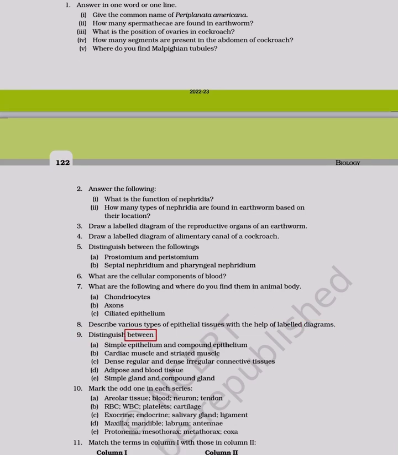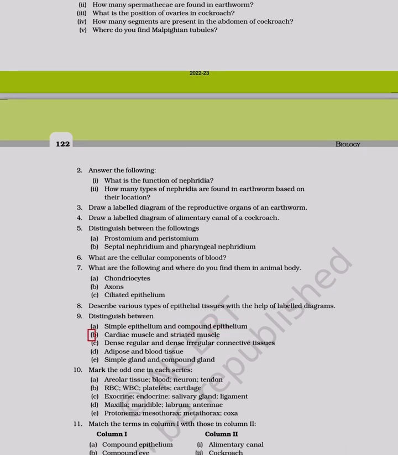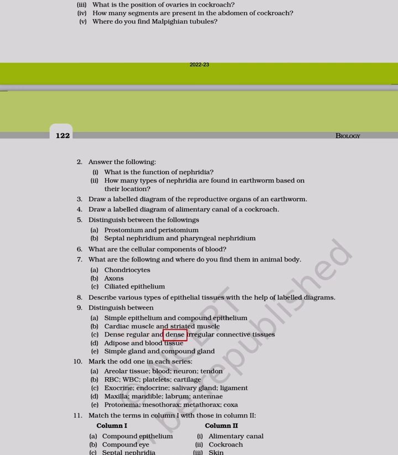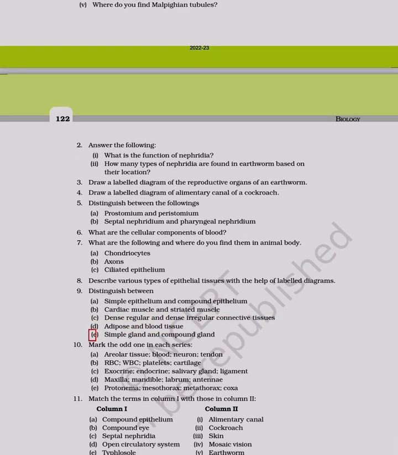9. Distinguish between a simple epithelium and compound epithelium. B. Cardiac muscle and striated muscle. C. Dense regular and dense irregular connective tissues. D. Adipose and blood tissue. E. Simple gland and compound gland.